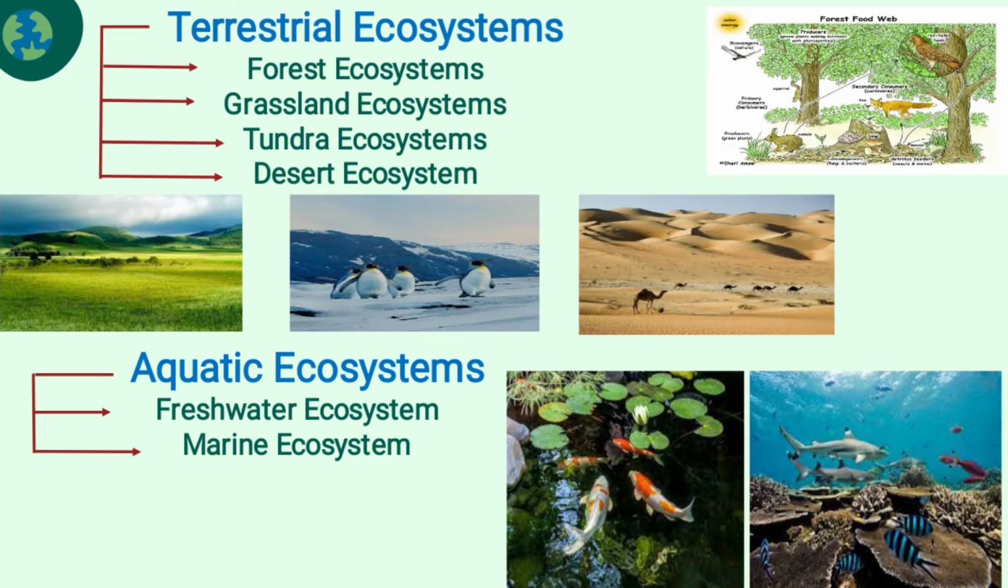And I have mentioned the grassland picture and the tundra picture and the desert picture also. Have a glance at it. And next is aquatic ecosystem. It is of two types. One is freshwater ecosystem, another is marine ecosystem. So freshwater ecosystem means ponds, lakes, those things. Marine means the saline water, salty water. The ocean is called the marine ecosystem.